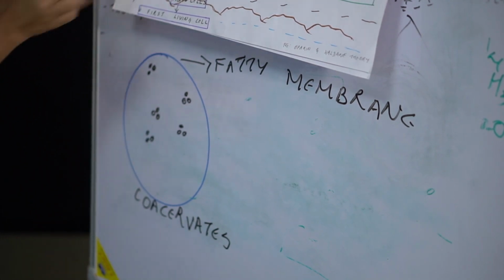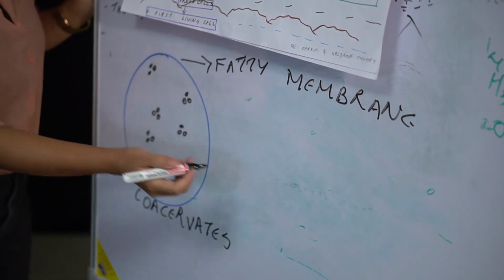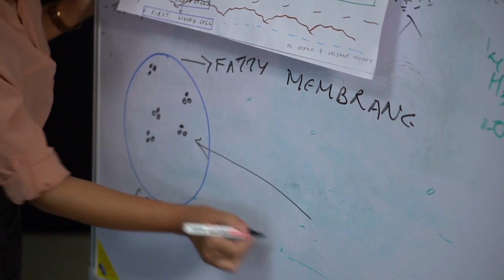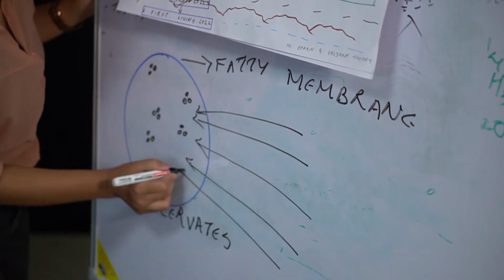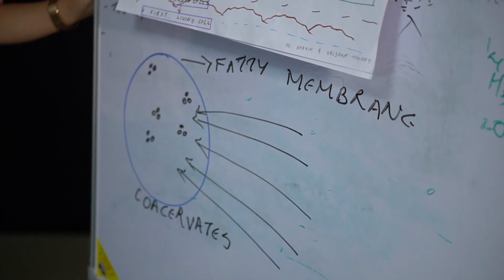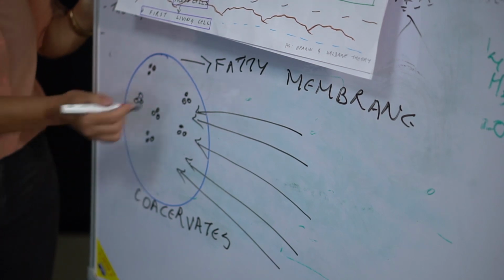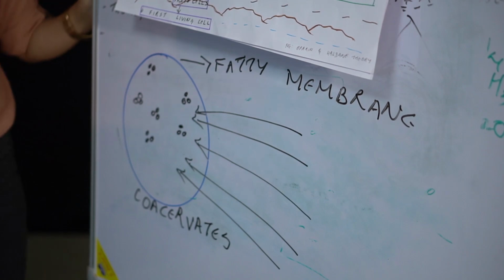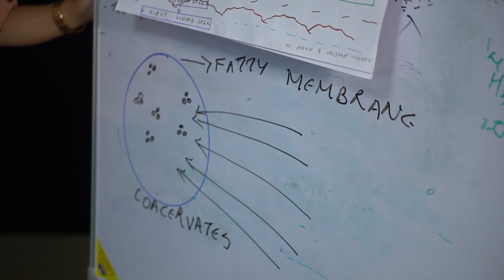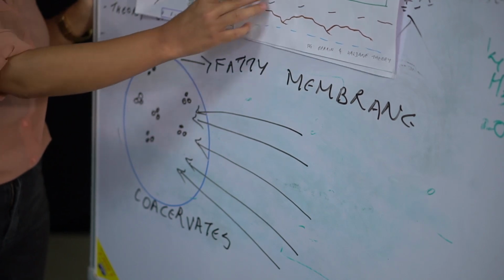The coacervates started collecting the amino acids and then the fatty acids and all. When they started collecting the amino acids and fatty acids, they started forming a spherical structure. Due to the formation of the spherical structure, the molecules were held closer and reaction started.